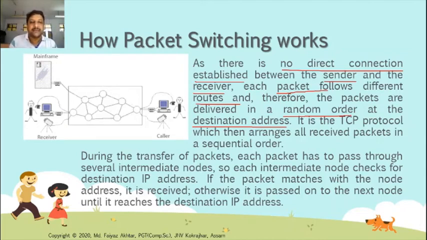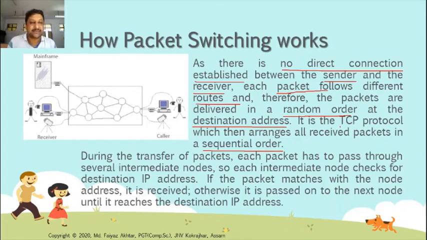Once all the packets are received at the destination address, it is the TCP protocol which then arranges all the received packets in sequential order to obtain the message.